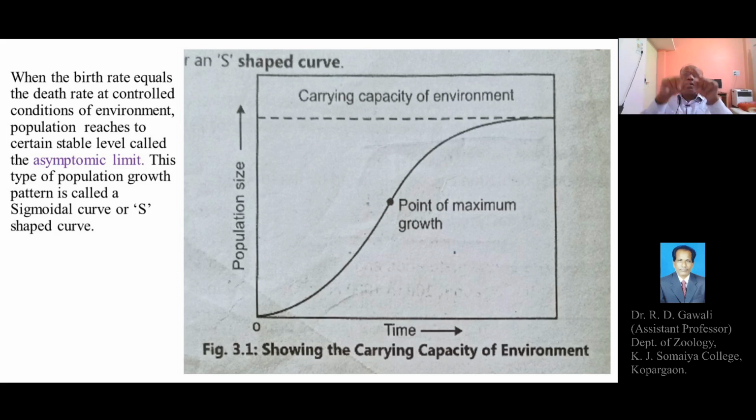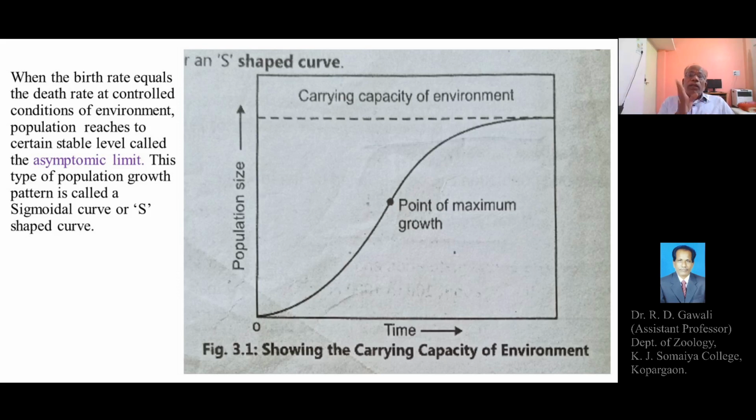The population reaches a stable level called the asymptotic limit. This type of population growth pattern is called a sigmoid curve, or S-shaped curve.